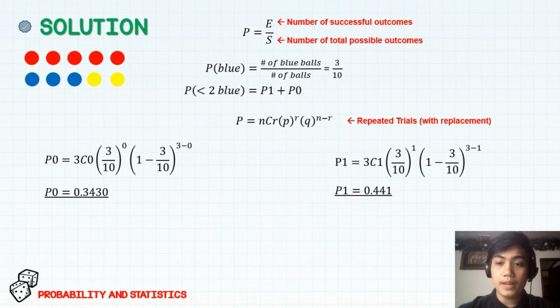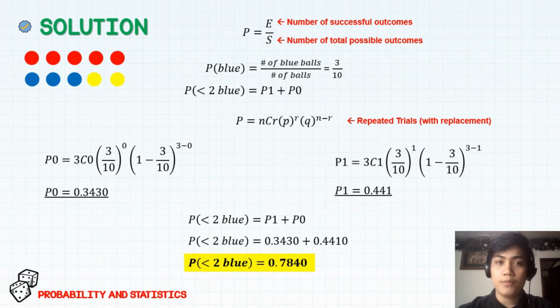Next, we will get the probability of getting 1 blue ball, which is, in this case, r, the number of successes, now equal to 1. The same probabilities will be used for p and q, and n is still 3. So that will give us a value of 0.441. And if we add the 2, that will give us a value of 0.7840. That is all. Thank you.